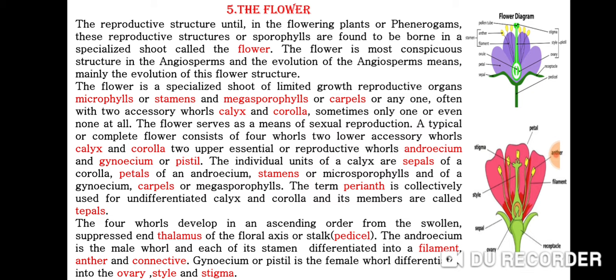The four whorls develop in ascending order from the swollen, suppressed end, the thalamus, of the floral axis or stalk, that is pedicel. The androecium is the male whorl, and each of its stamens is differentiated into a filament, anther, and connective. Gynoecium is the female whorl differentiated into ovary, style, and stigma.